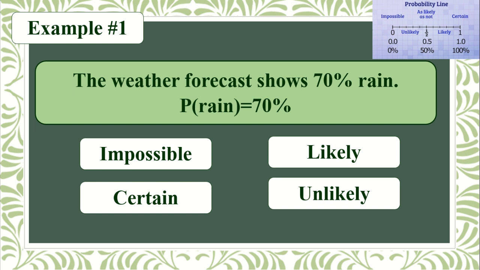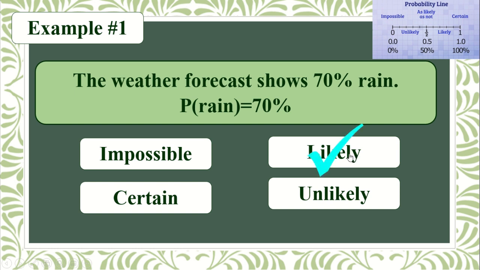We are going to determine where the 70% or 0.7 is in our probability line. As you can see, we have 0.5 to 1. So 0.7 or 70% is greater than 0.5, and that is less than 1 or 100%. Therefore, the correct answer in our example number 1 is likely. So let us see if it is correct.